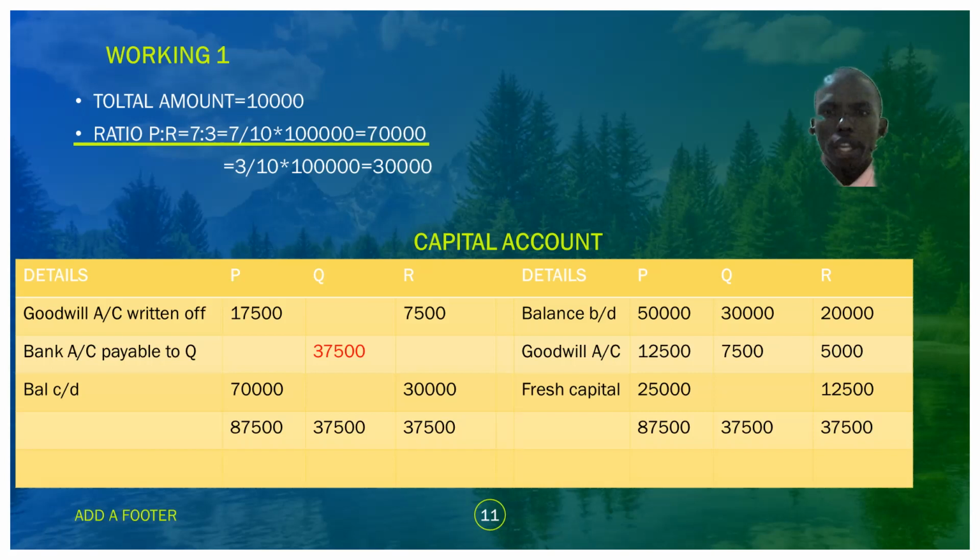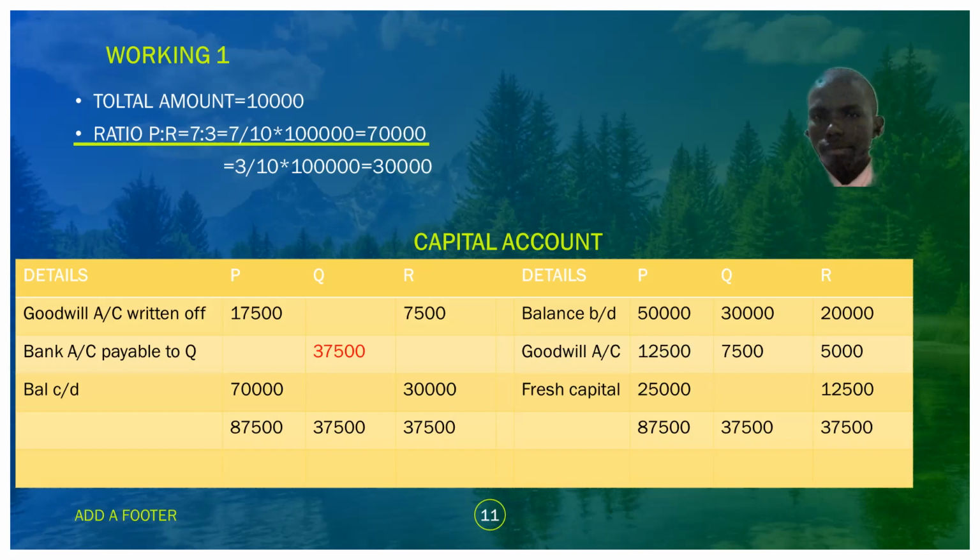When you come to the debit side, you realize we had written off this goodwill, by debiting the remaining partners, that is P and R accounts, with 17,500 and 7,500 respectively.